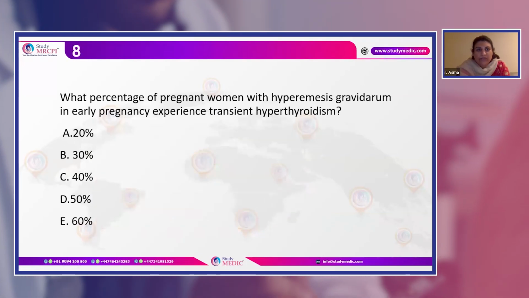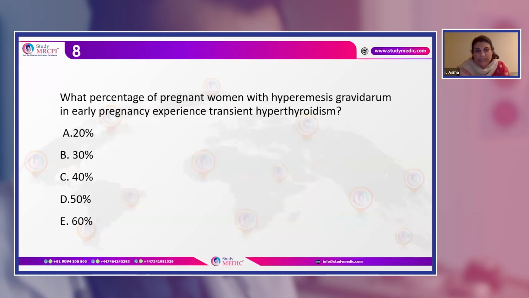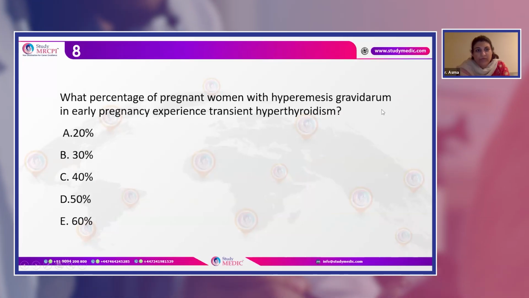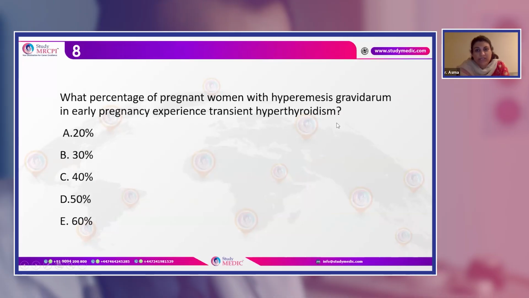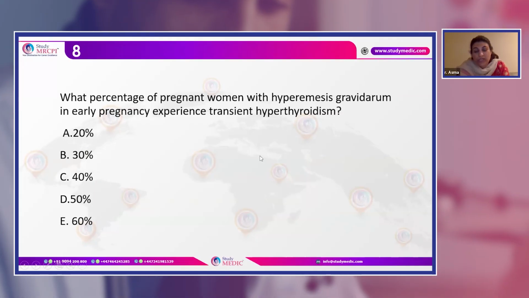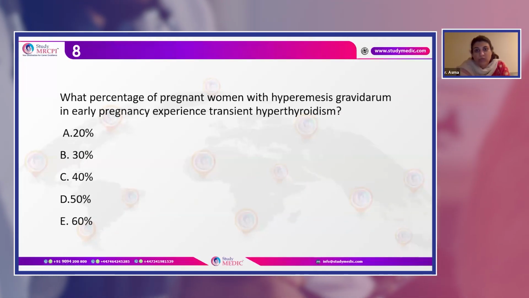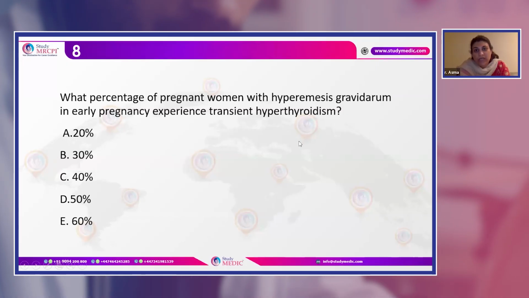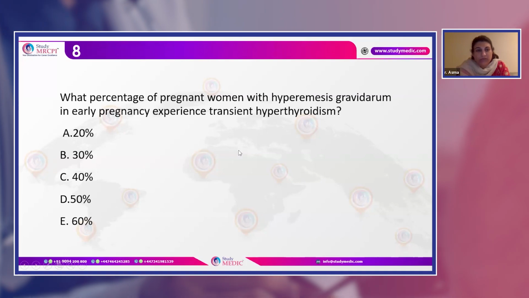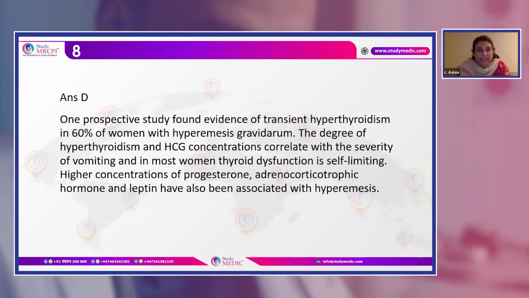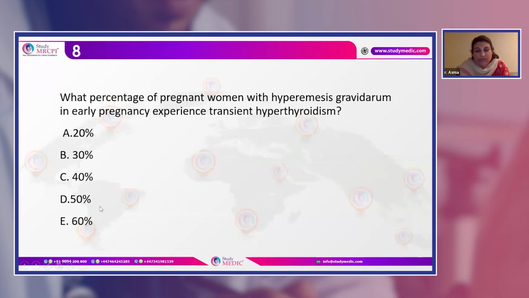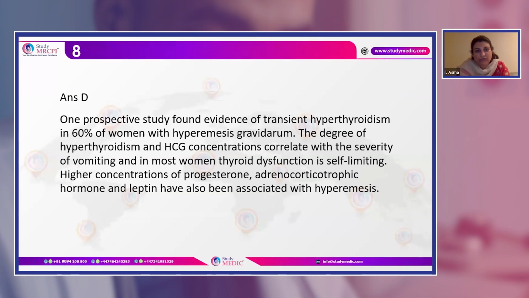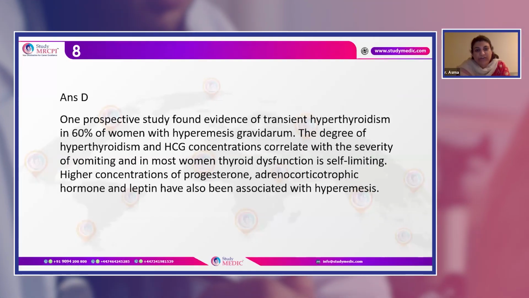Now, this is important, a very common question. Usually these incidences might come, so you need to understand what percentage of women with hyperemesis in early pregnancy experience transient hyperthyroidism. So you should know what transient thyroid change usually occurs physiologically in pregnancy, and how common Graves' disease is. So the percentage is 50%. The 50% of the women can have transient hyperthyroidism, so not everyone should have an investigation for Graves' disease.